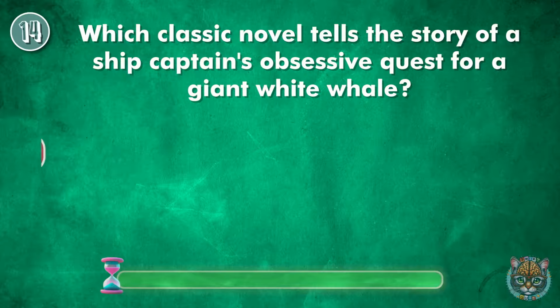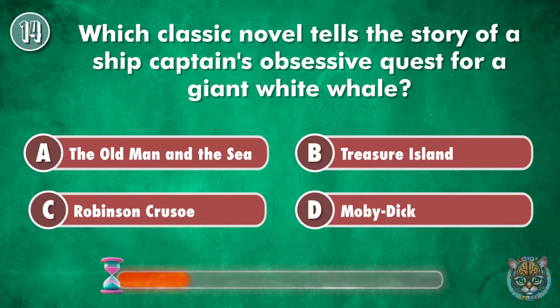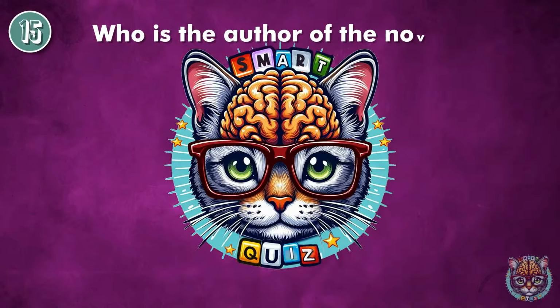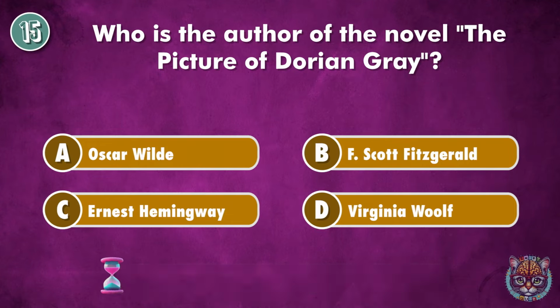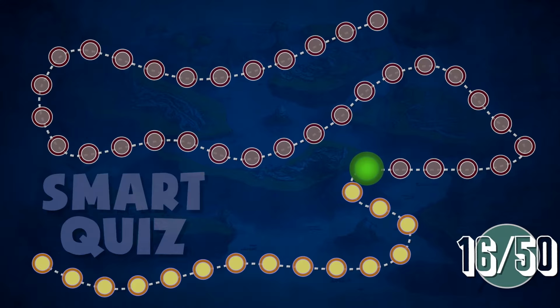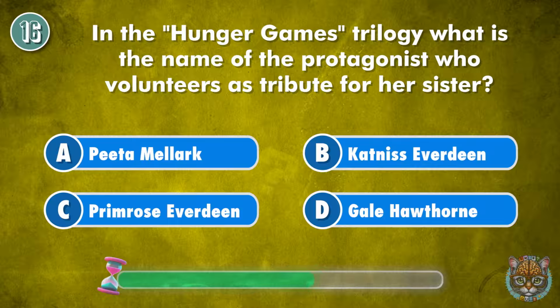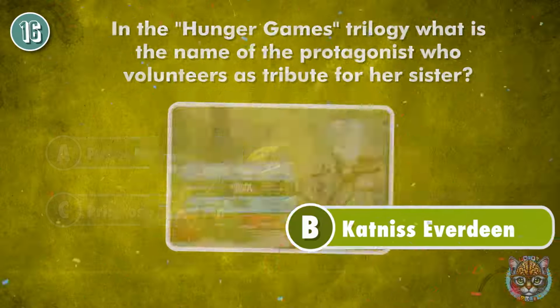Which classic novel tells the story of a ship captain's obsessive quest for a giant white whale? Moby Dick. Who is the author of the novel The Picture of Dorian Gray? Oscar Wilde. In the Hunger Games trilogy, what is the name of the protagonist who volunteers as tribute for her sister? Katniss Everdeen.